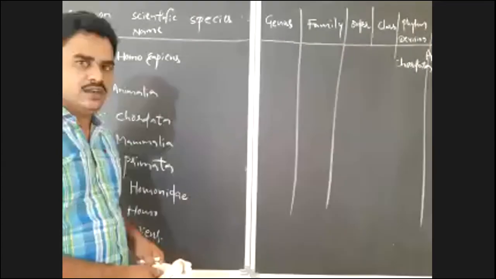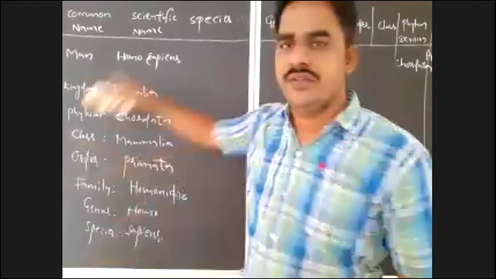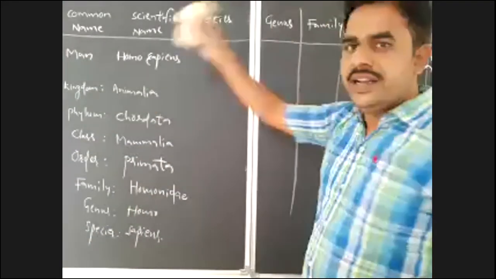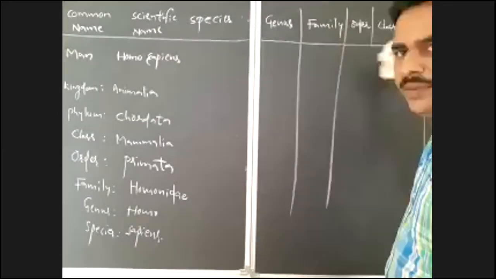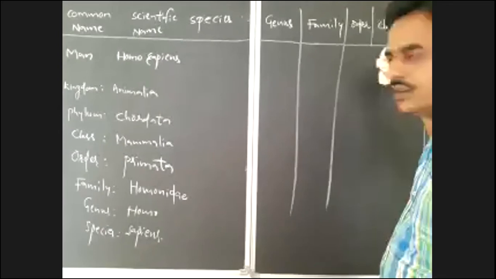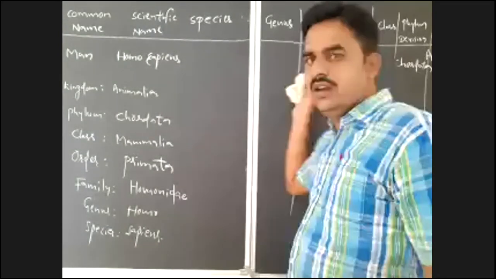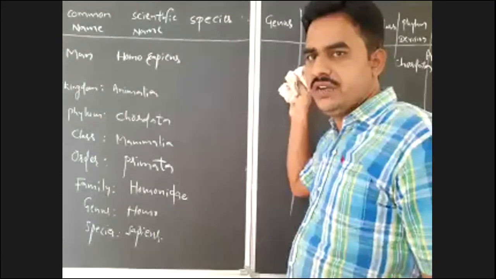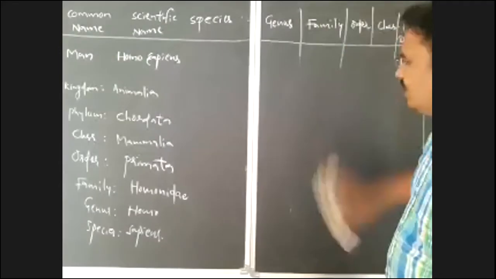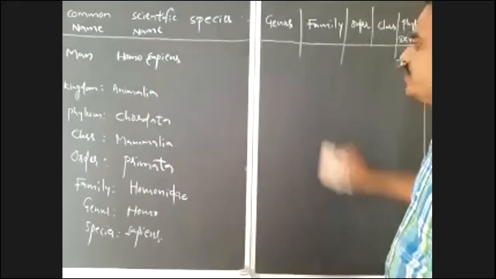You may write in the form of a table or tabular form. You will write common names, scientific names, species, genus, family, like that. But here the space is not sufficient, so I am writing in a vertical manner. You will write in the form of a table, which is there in your textbook also. So follow that. Next, after completion of man, that is Homo sapiens, the next animal according to your syllabus,